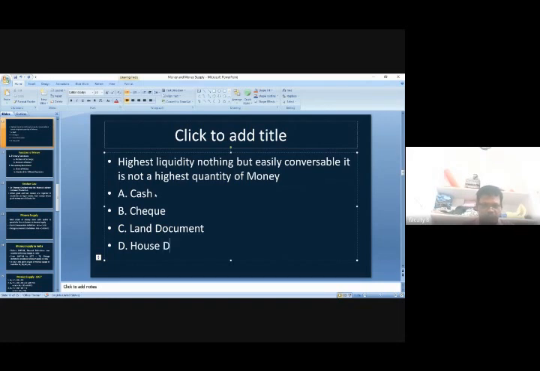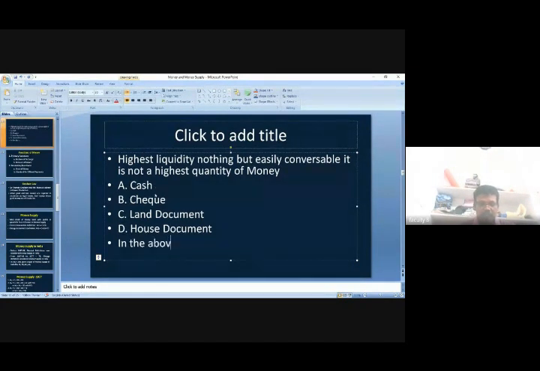Like this, we have four: A, B, C, D. Tell me, in the above, which one has the highest liquidity?